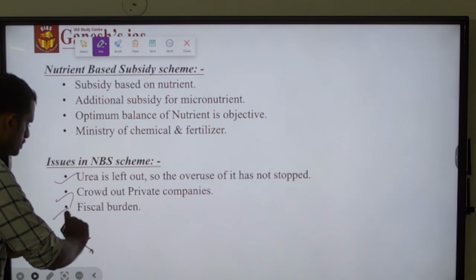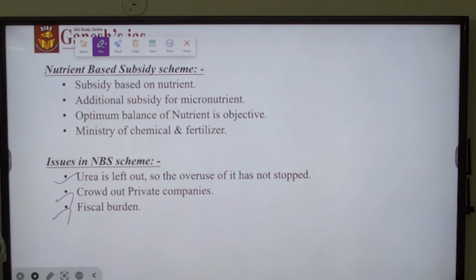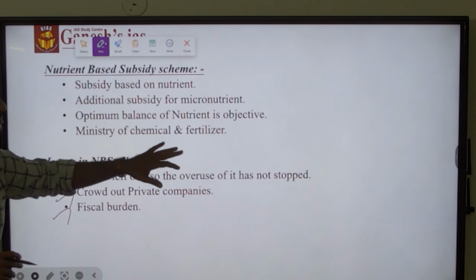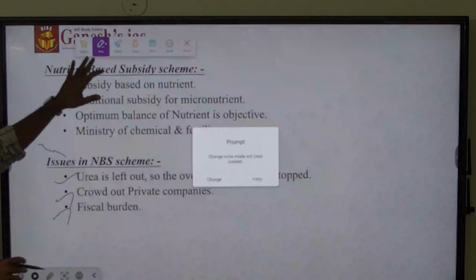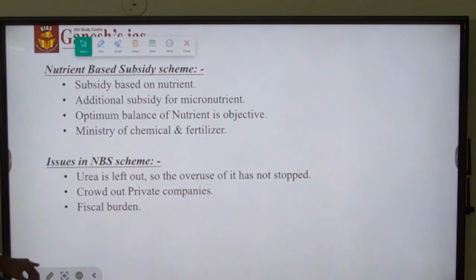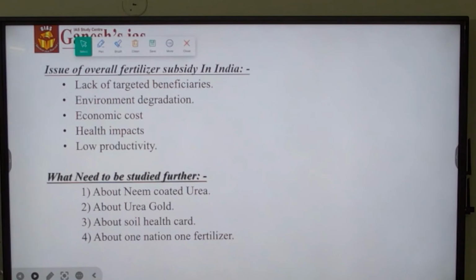Third is, because of the increased subsidies given to the fertilizer, there is a heavy fiscal burden that has been added to the government fiscal policy. So these are the issues in the nutrient based subsidy scheme in India. So what are the overall fertilizer subsidy issues in India? In the fertilizer subsidy, the government is giving subsidy to every agriculture, every farmer.